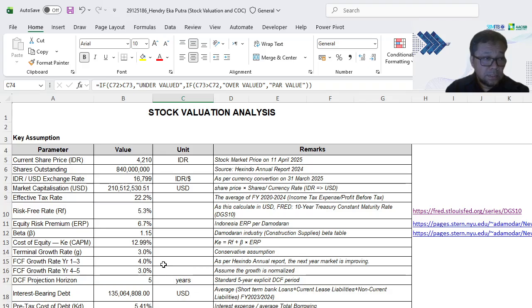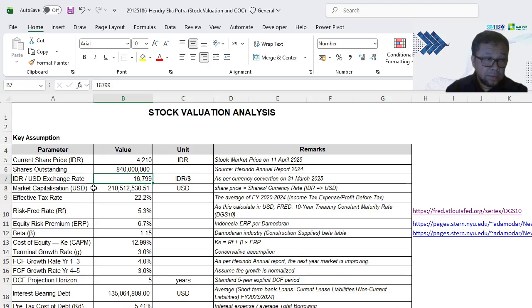For evaluations, the assumption is I'm using the stock market price in 2025. Considering that I haven't got the 2025 financial report, I'm using the stock market price as a basis for this analysis. And I'm using the exchange rate of 31st March 2025 between Indonesian rupiah and US dollar.